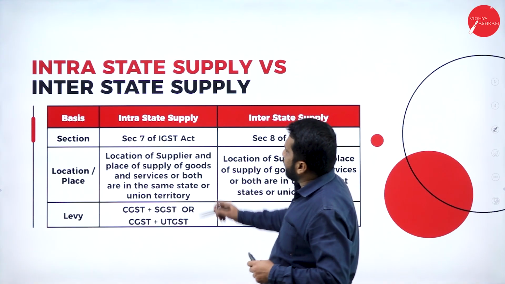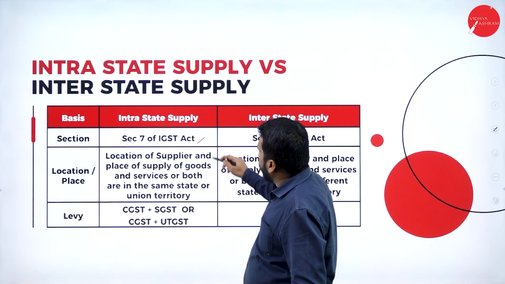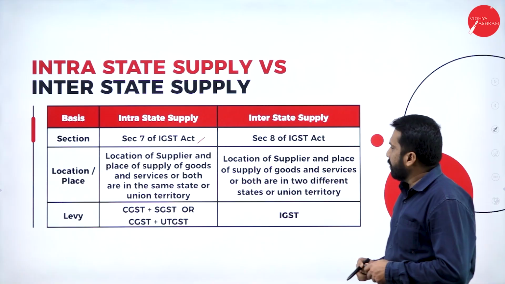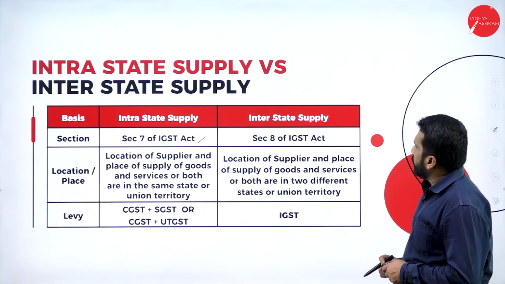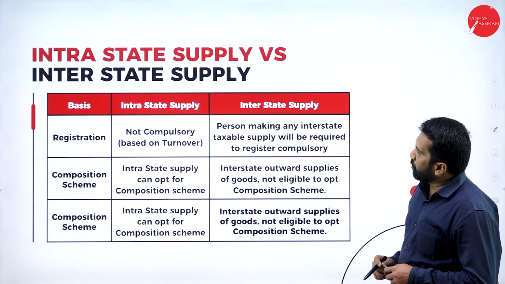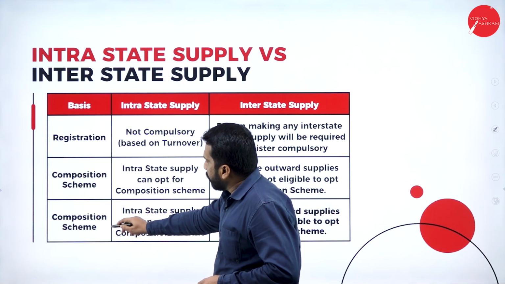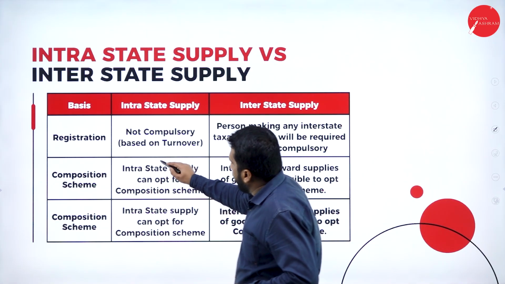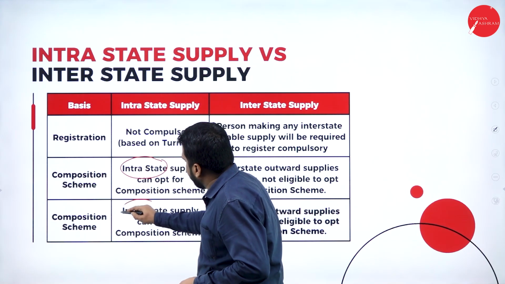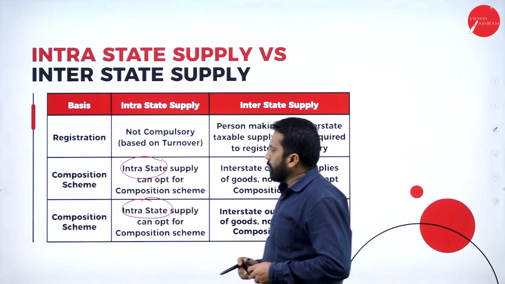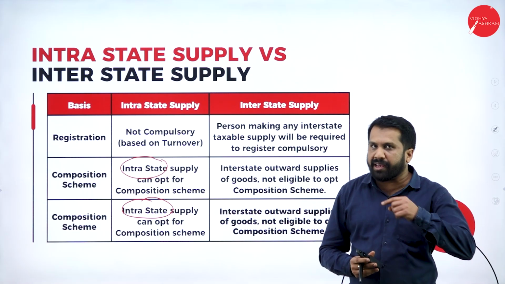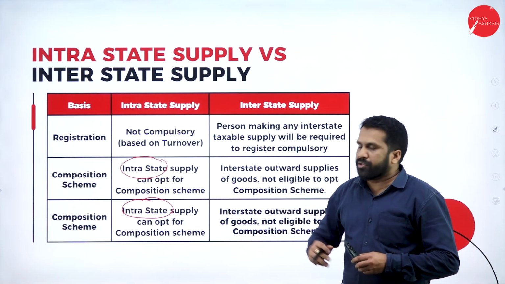Then Section 7 of IGST, all these things are just to remember, no need to learn. So registration, then composition scheme, in intrastate and interstate. As I told you, I'll explain composition scheme. Again, you have problems on composition scheme.